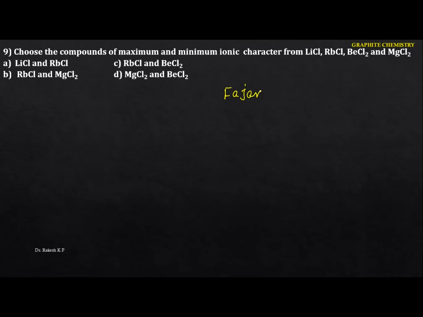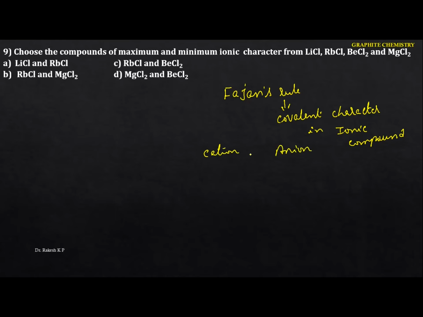Actually this Fajan's rule indicates covalent character in ionic compound. By using this one we can easily identify which one is more covalent and which one is more ionic also. So just go to this one here. I'm going to indicate the properties here. Let's see the properties of the cations and also the properties of the anions.